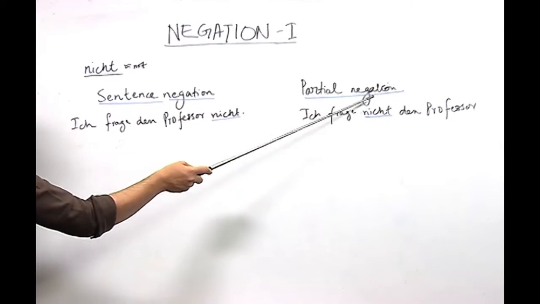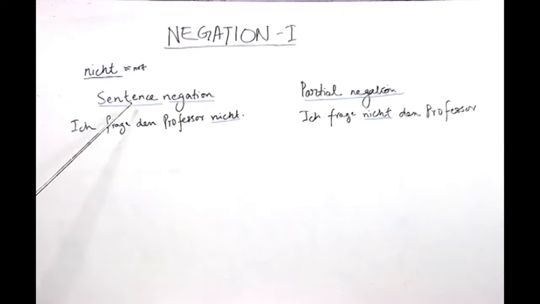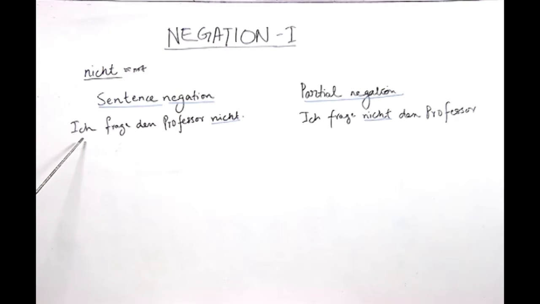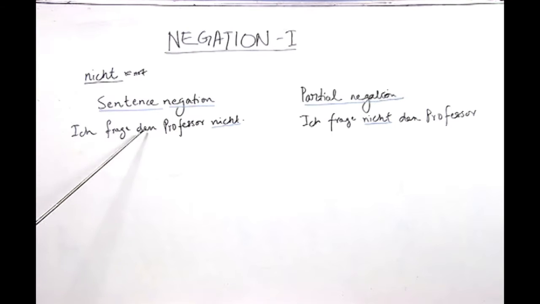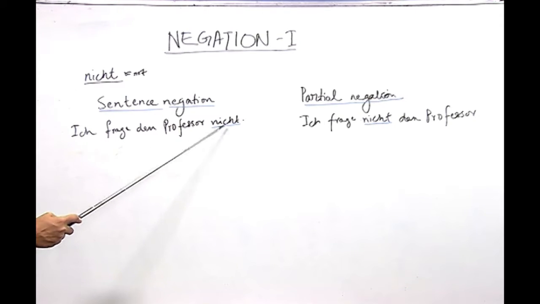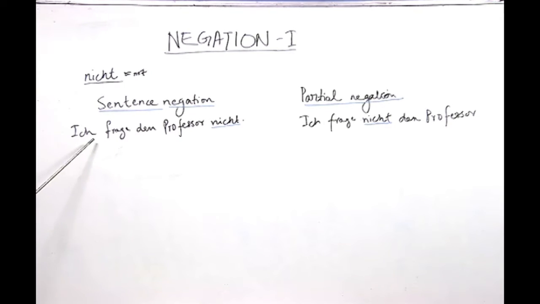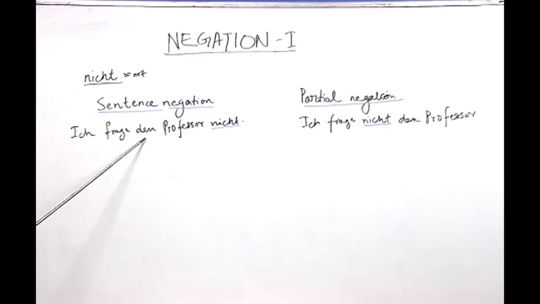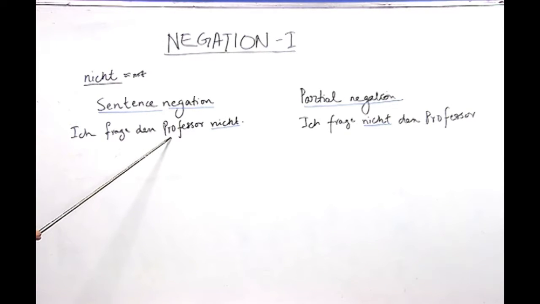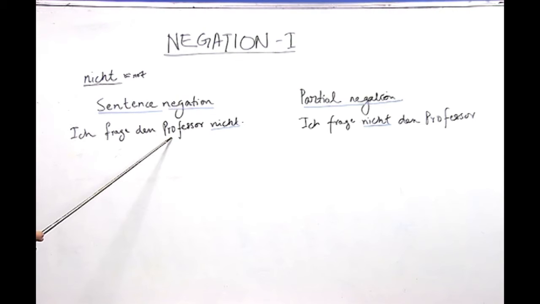and the partial negation. Now, if you look into this aspect, sentence negation, there is a sentence here which goes like this: Ich frage den Professor nicht. Now, if you look at this sentence, you are already familiar with the structure. You know that ich is here the first person singular pronoun, which means I. Frage means to question, to ask, derived from the verb fragen. Den, you know, is the definite article in accusative, and Professor is the masculine noun here.